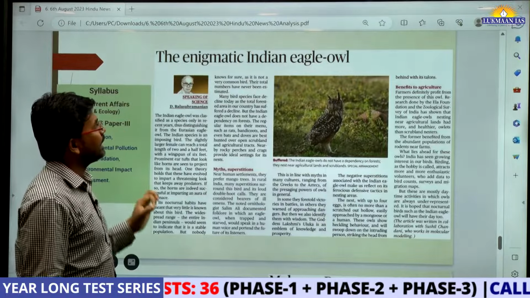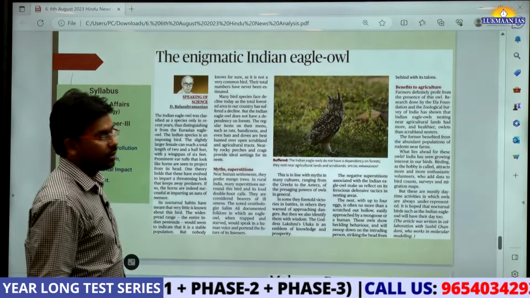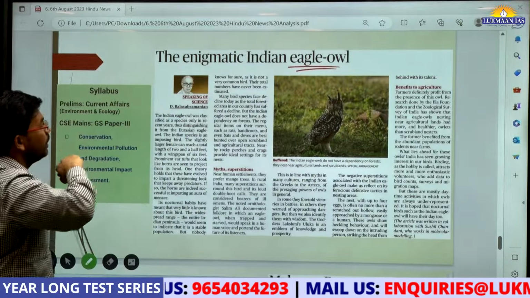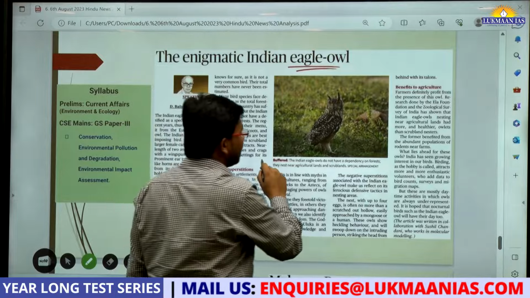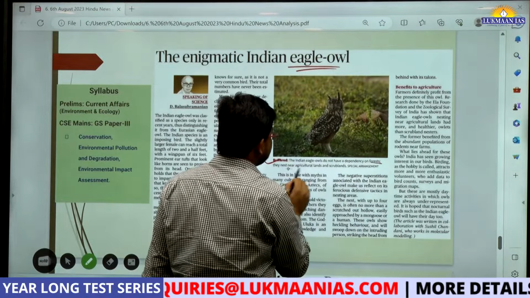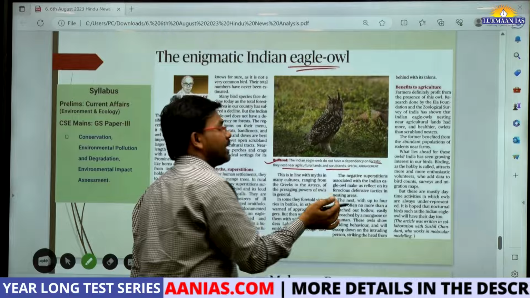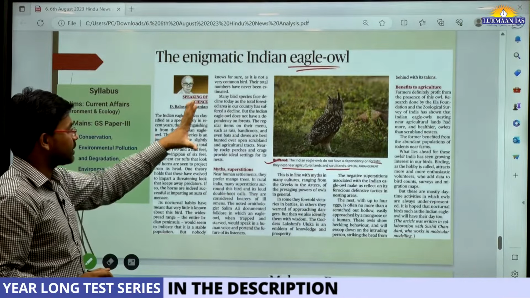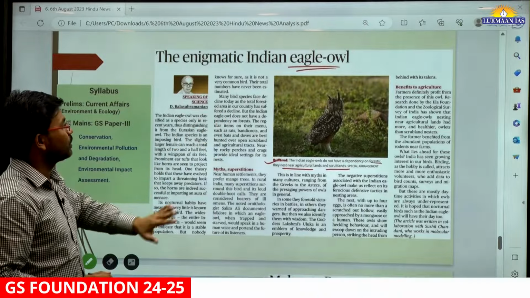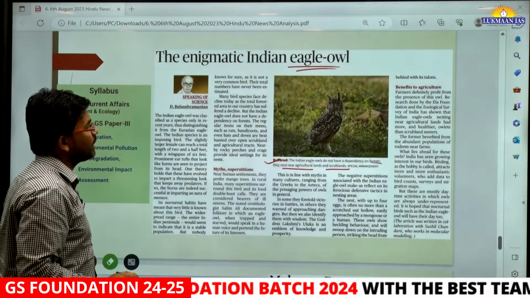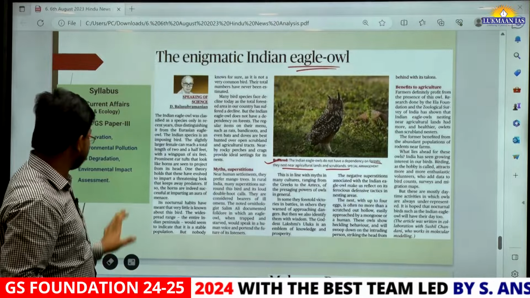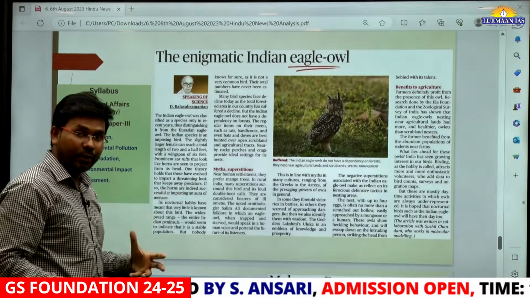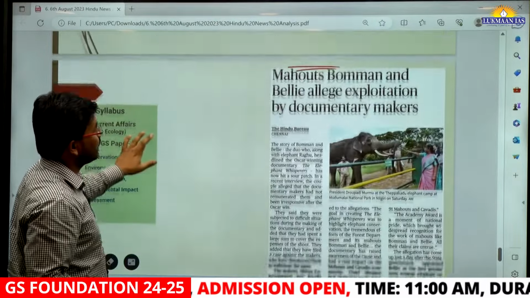It says the enigmatic Indian eagle owl. The Indian eagle owls do not have a dependency on forest. They nest near agricultural lands and suburbs. So you need to identify what is the IUCN status of this Indian eagle owl. This topic has been in the news, so I thought of covering this. There is not much to learn about it. They have talked about where they are found and where they are not found, so that is not needed.